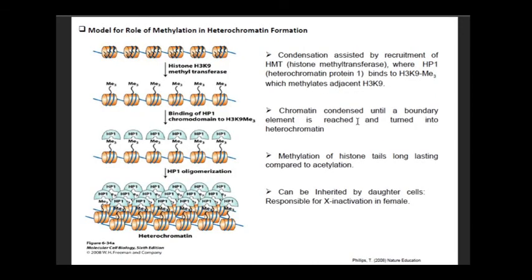Model for the role of methylation in heterochromatin formation. Condensation is assisted by recruitment of HMT, where HP1, that is heterochromatin protein 1, can bind to H3K9 methyl 3, which methylates adjacent H3K9. The chromatin further gets condensed until a boundary element is reached and turned into heterochromatin.